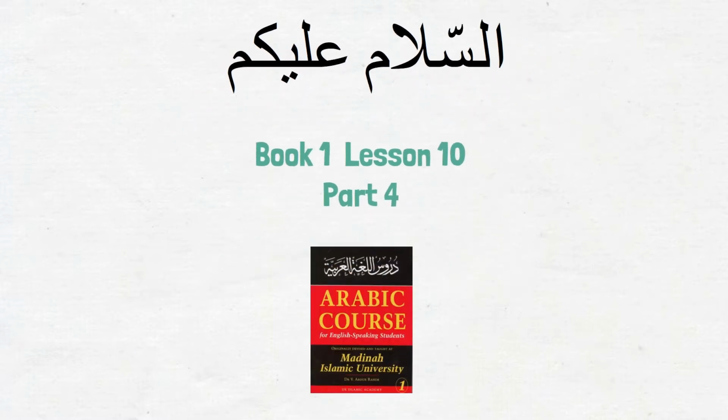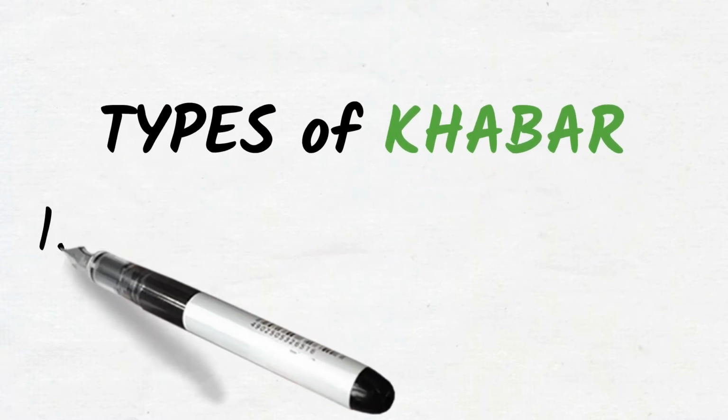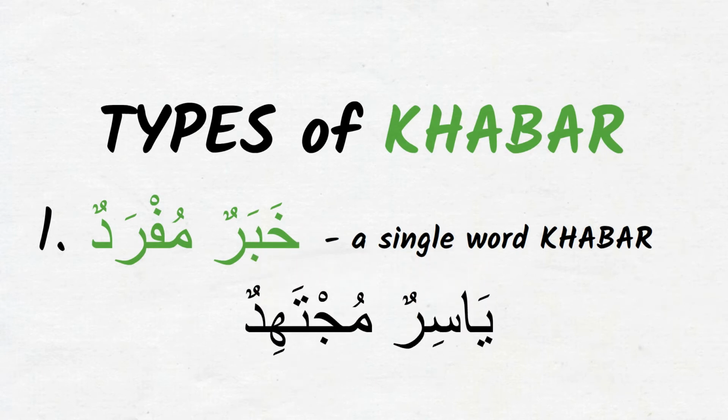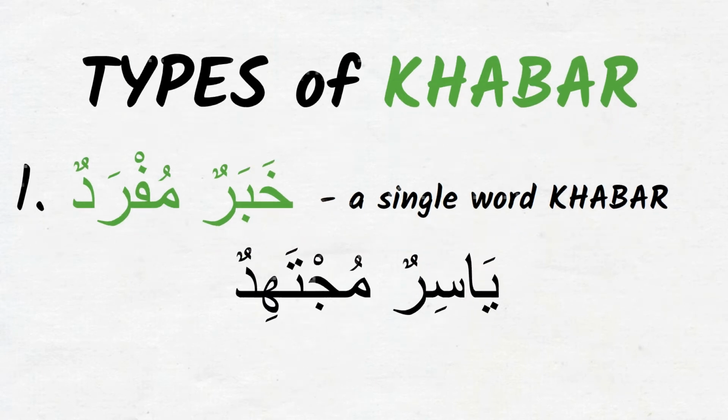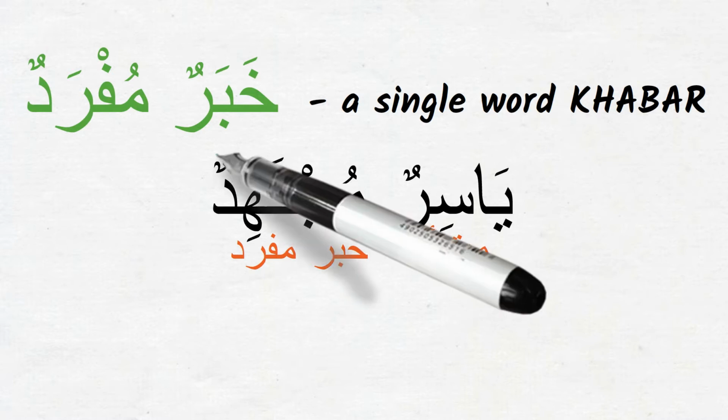So far, we've learned about two types of khabar of the ismiya sentences. Do you remember what they were? The first one was khabar mufrad, or a single word khabar, as in Yasirun mujtahidun. Yasir is hardworking. Here, Yasirun is the mubtada and mujtahidun is the khabar mufrad, because it is a single word